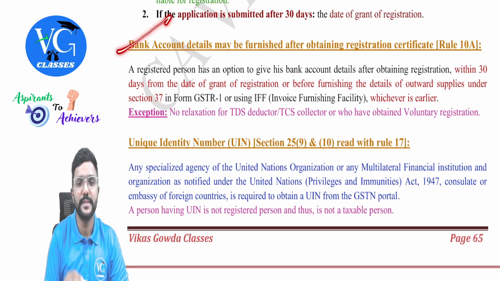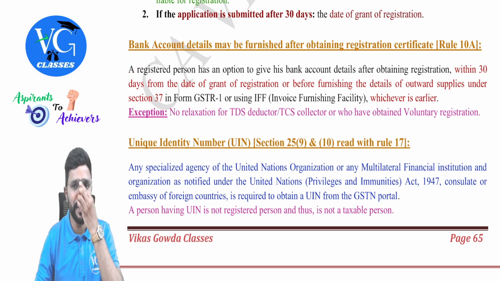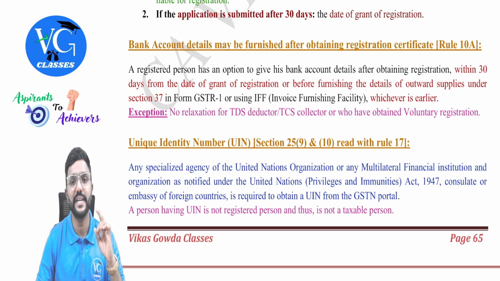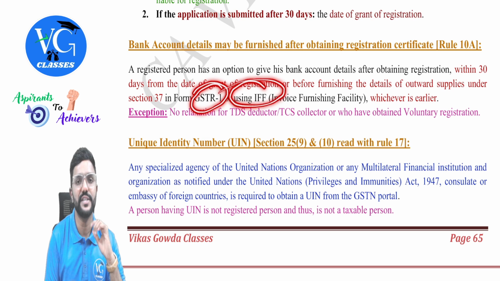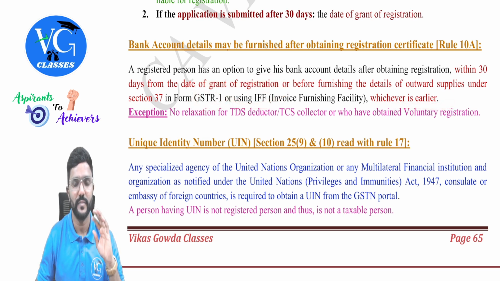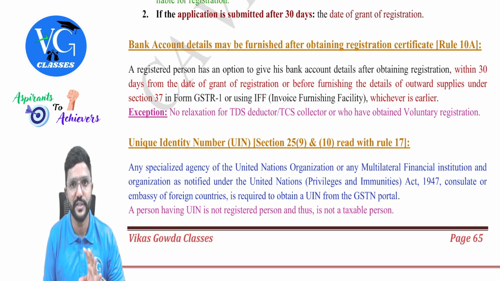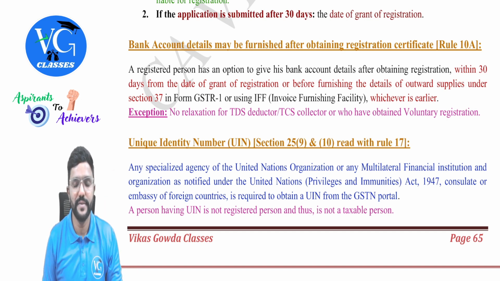Next, bank account details may be furnished after obtaining the registration certificate as per rule 10A, but within certain time. What is it? A registered person has an option to give his bank account details after obtaining the registration, but within 30 days from the date of grant of registration or before furnishing the details of outward supply under section 37 in GSTR 1 or using invoice furnishing facility, whichever is earlier. So if a person has not given his bank account details at the time of application, he has to give the bank account details within 30 days from the date of grant of registration or before filing first GSTR 1, whichever is earlier. Whichever is earlier, guys.